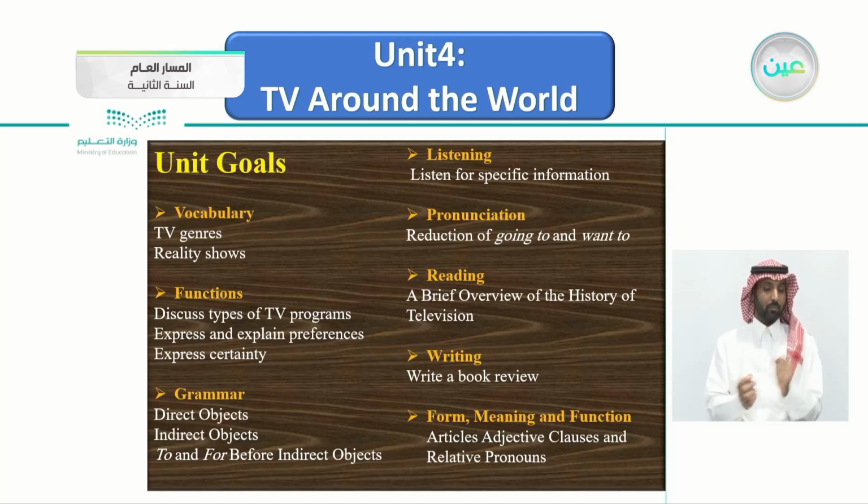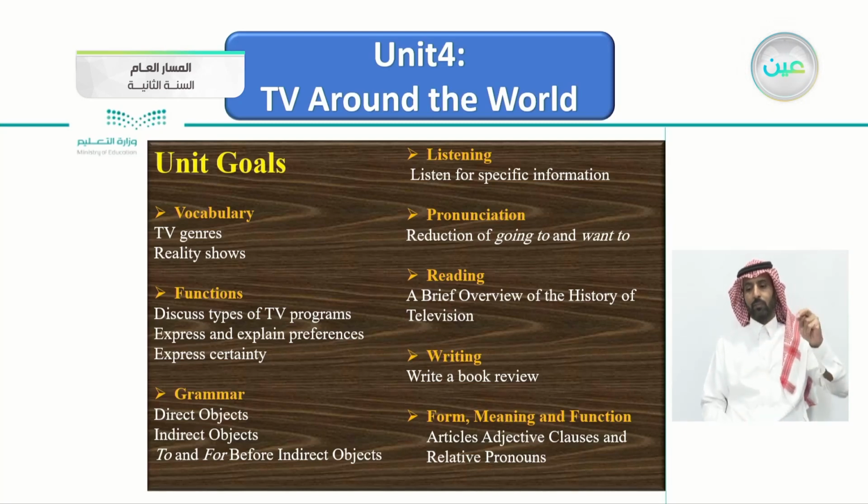We'll be talking about TV genres and reality shows. The functions here: discuss types of TV programs, express and explain preferences, express certainty. The grammar will be talking about direct and indirect objects, to and for before indirect objects. The listening will be listening for specific information. The pronunciation will be talking about the reduction of going to and want to.